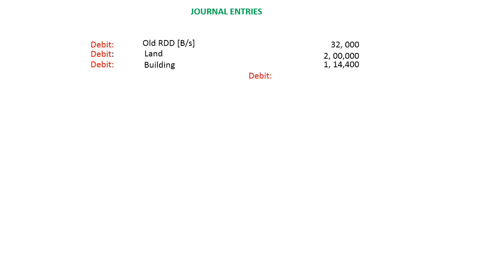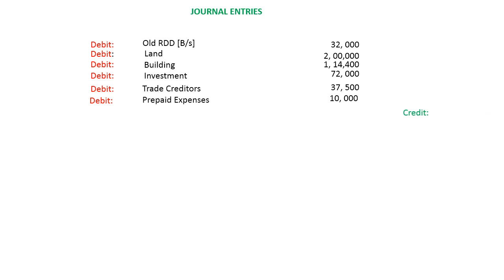Let me move on to the journal entries. Debit old reserve 32,000. Debit land rupees 2 lakhs. Debit building 1 lakh 14,400. Debit investment 72,000. Debit trade creditors 37,500. Debit prepaid expenses 10,000.